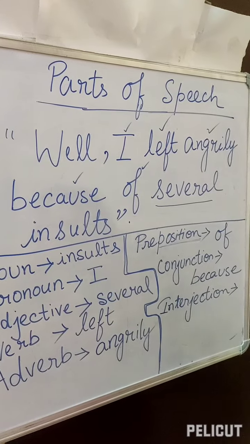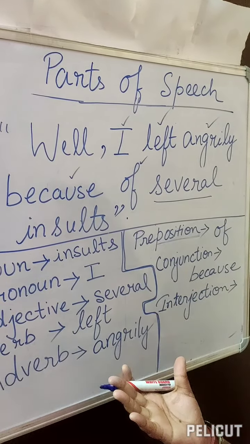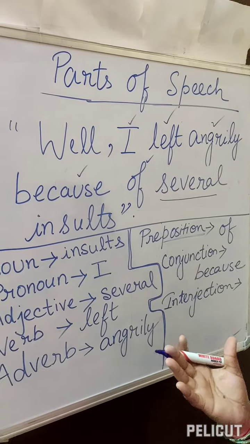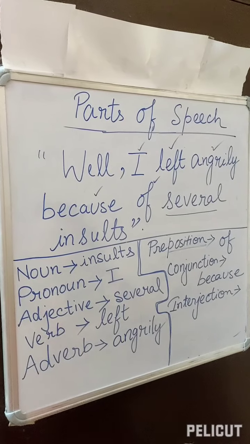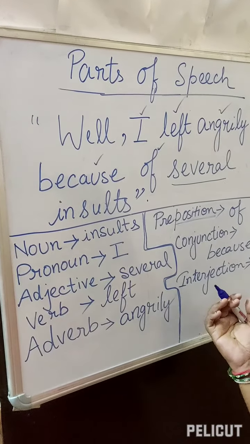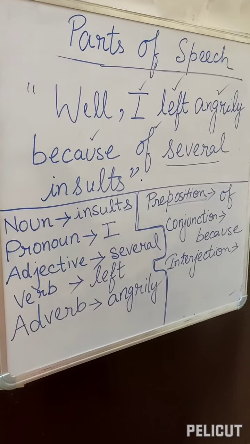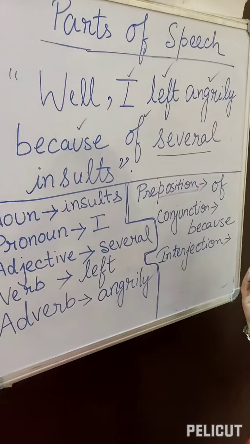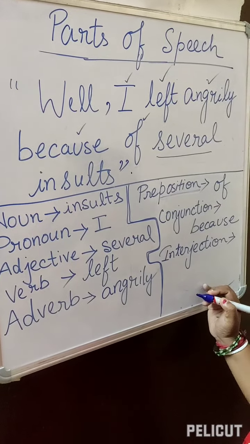When such sudden emotions come out from us, like when we see a beautiful picture, we say wow, what a beautiful picture. When we get hurt, we say ah, I have got hurt. Or when we are winning a match, then we say hooray, we have won the match.